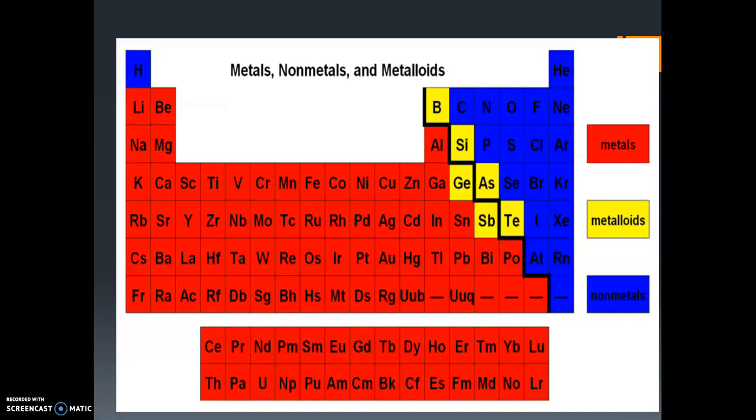On the left side of the periodic table are all metals, on the right side we can see non-metals, and in the middle some metalloids. Metalloids show properties of both metals and non-metals. This is the brief introduction to our periodic table.